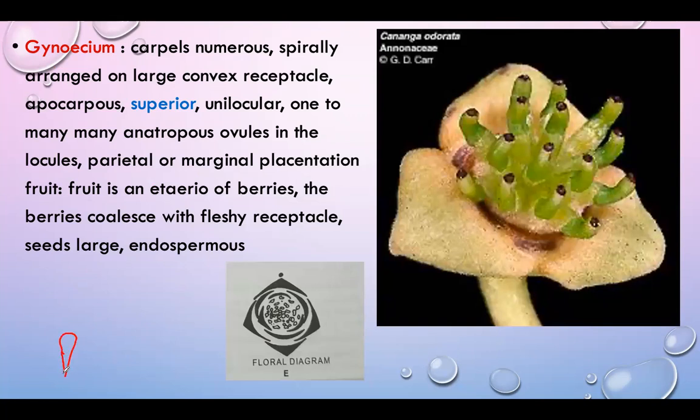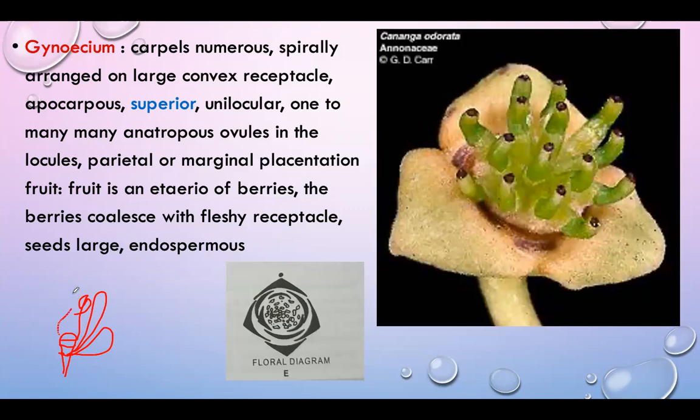In the first whorl they have the calyx, then the corolla, the second whorl, and in the third whorl stamens are generally present, and in the fourth whorl the carpels are present.